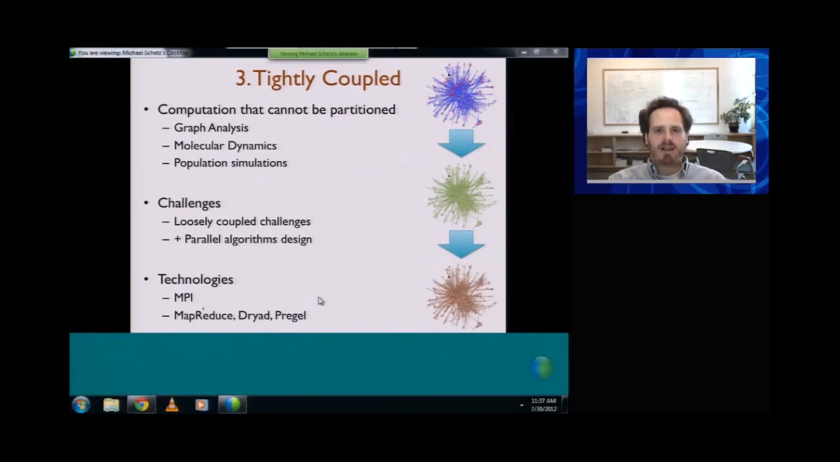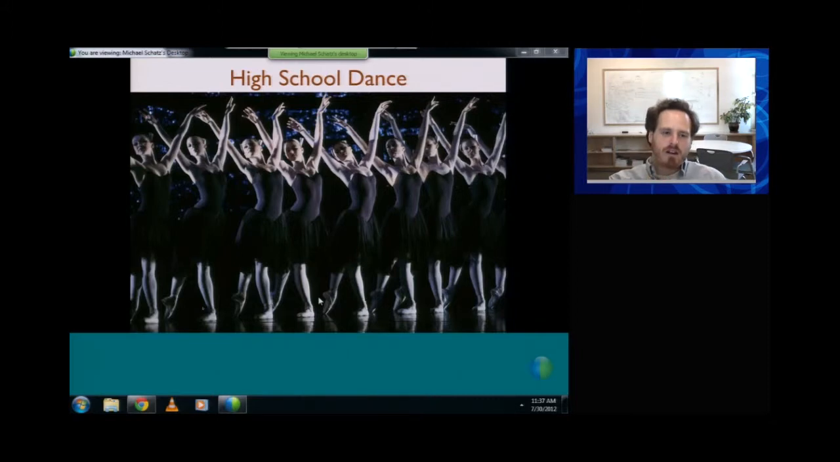So again, going back to this dance metaphor, if we started with this very simple dance that was embarrassingly parallel, then we had this more complicated dance that was our loosely coupled scenario. Now with these tightly coupled algorithms, we have to choreograph a very, very sophisticated, highly stylized dance where your different computers, your different workers, are able to synchronize in just the right way.